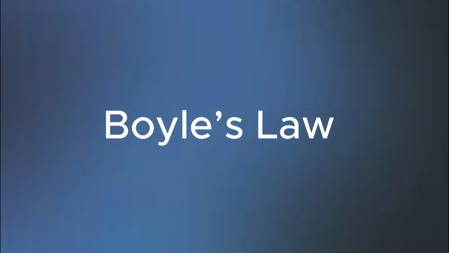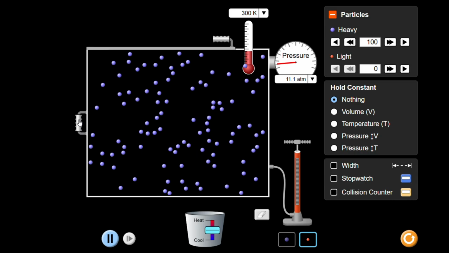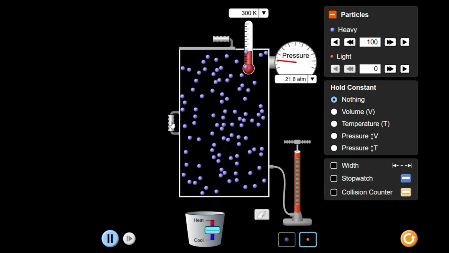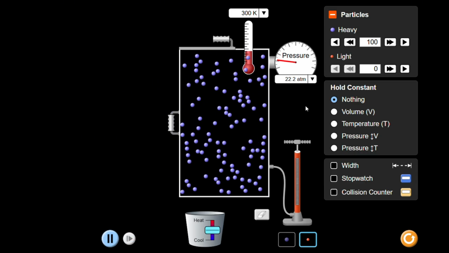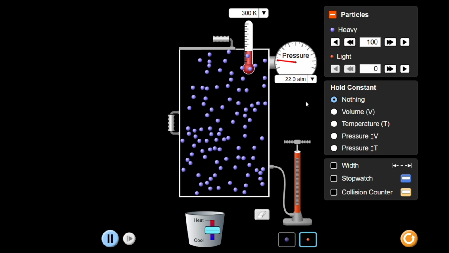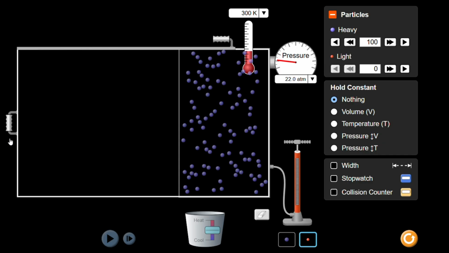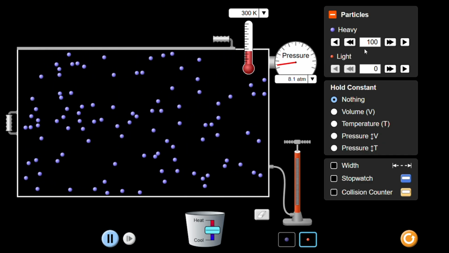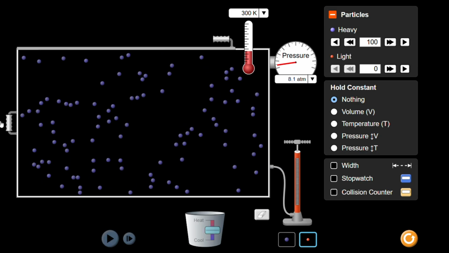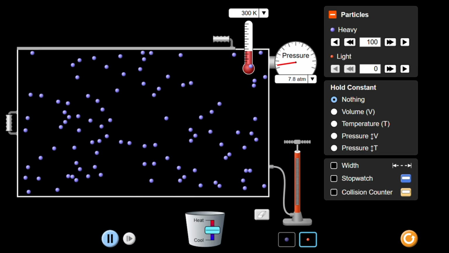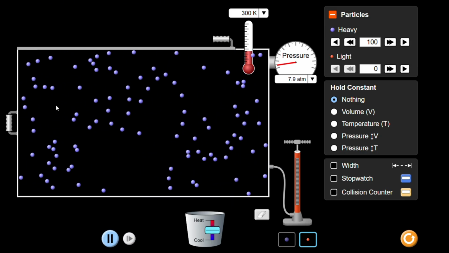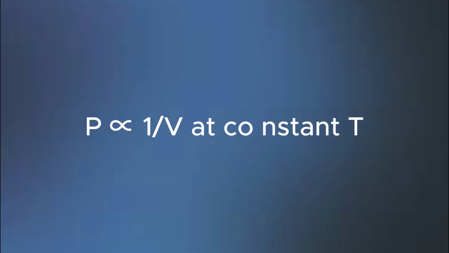The second one is Boyle's law. In the simulation, we can see that when the volume decreases, gas molecules collide more often and pressure increases. But if the volume increases, gas molecules rarely collide with each other, which makes pressure decrease. Therefore, Boyle's law shows us that pressure is inversely proportional to volume.